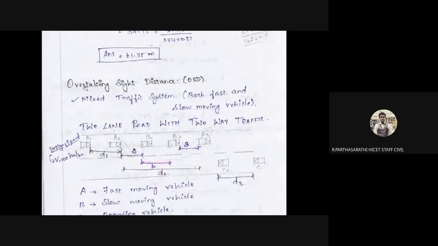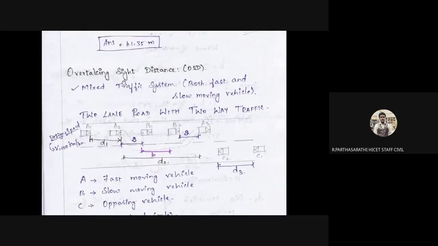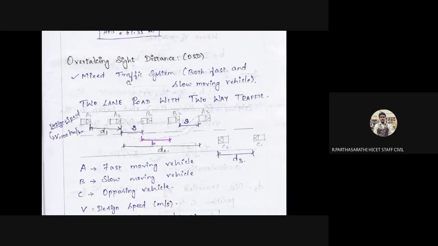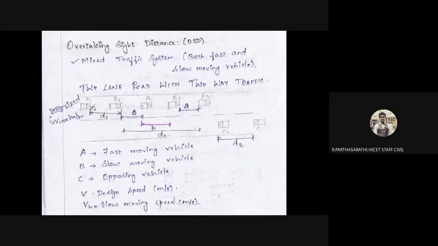Then overtaking sight distance. Now we are entering the next topic, overtaking sight distance. Okay, what is the overtaking sight distance? The overtaking is common for all vehicles. The overtaking sight distance should be a clear sight distance to avoid collisions. Okay, so in the mixed traffic system, we have to follow only the mixed traffic system, so for that reason we have to consider overtaking, for both the fast and the slow vehicles. Okay, so a two-lane road with two-way traffic.